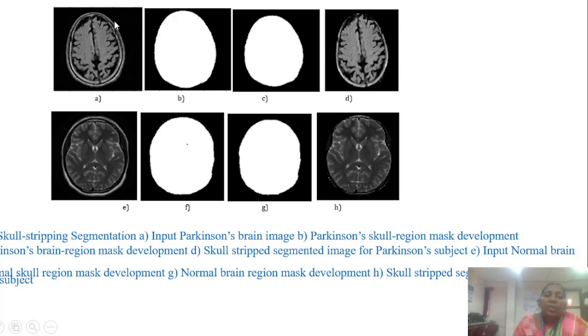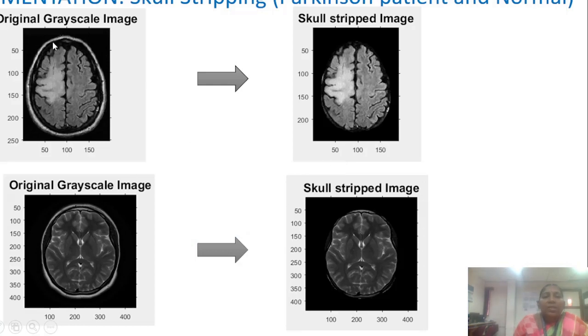This is a picture of the MRI image, in which the first one represents the Parkinson's brain image. Here a mask is applied over this image. Using the skull stripping algorithm, we have extracted the inner cortical areas of the brain. The lower one, figure E, represents a normal image in which the mask is applied, and we are able to extract the inner cortical areas of the brain. This picture shows the original Parkinson image and the skull stripped image. We can see the difference between the Parkinson's image and the normal.